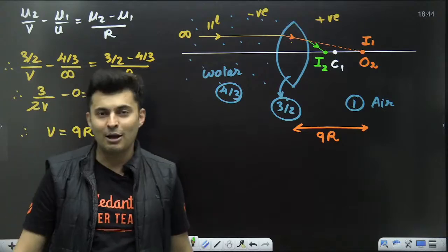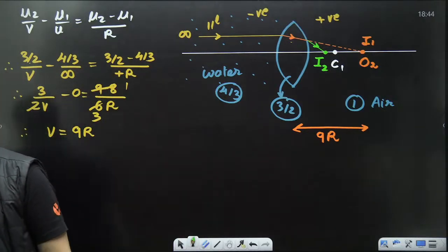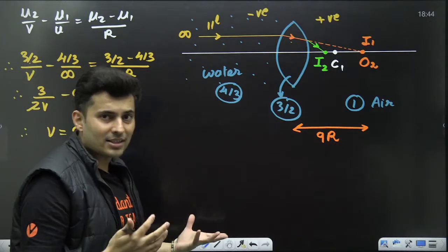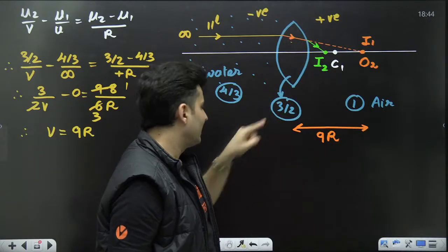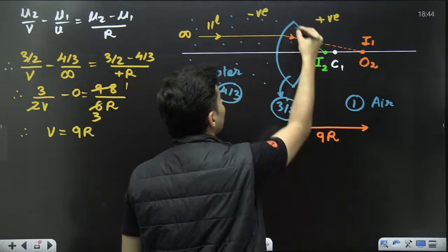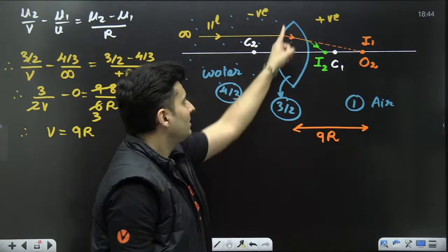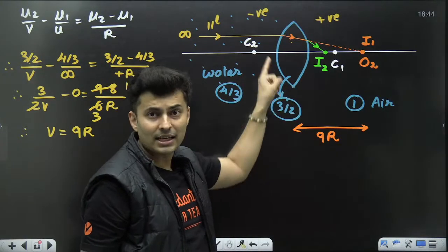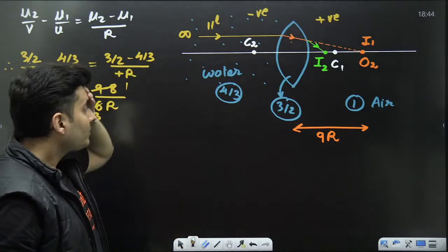Is that right? Everybody with me? Is that very, very clear? So let's try to solve it for this part, that is for the second surface. For this surface, the center of curvature is here, that is basically C2. Very good. Now, what do I do?